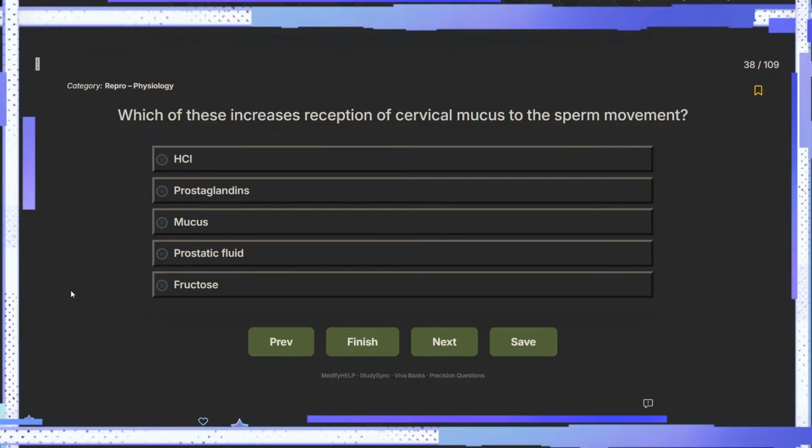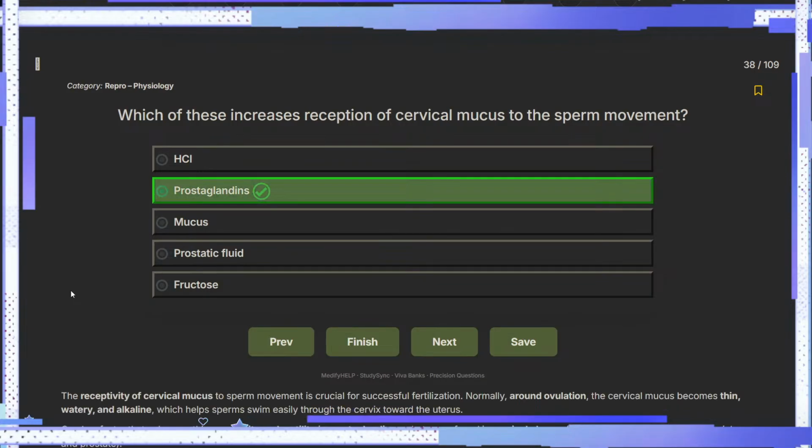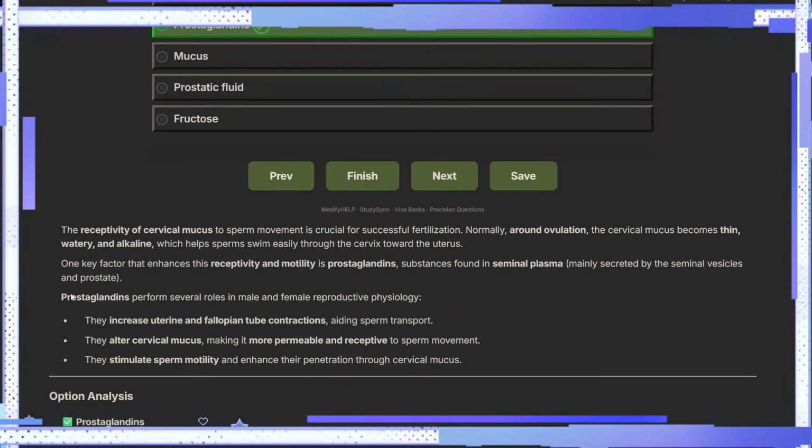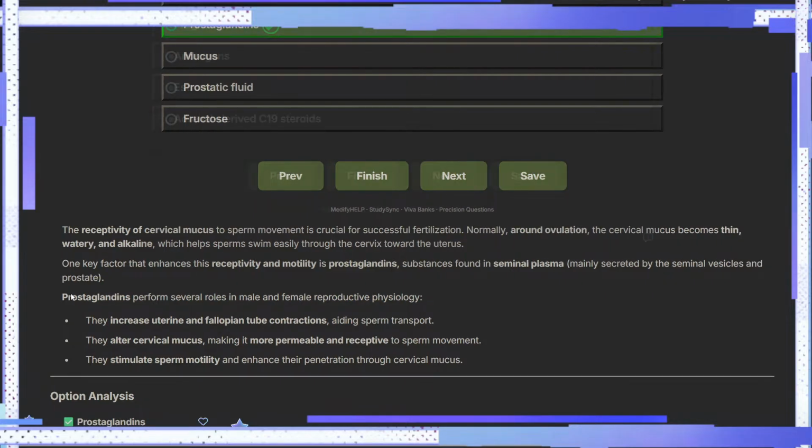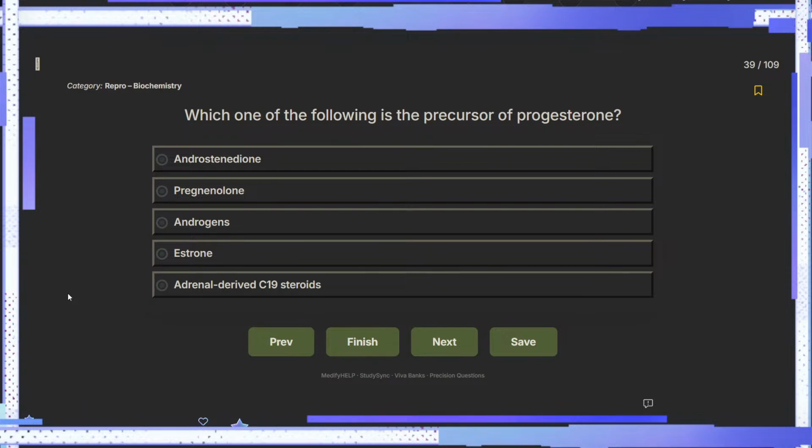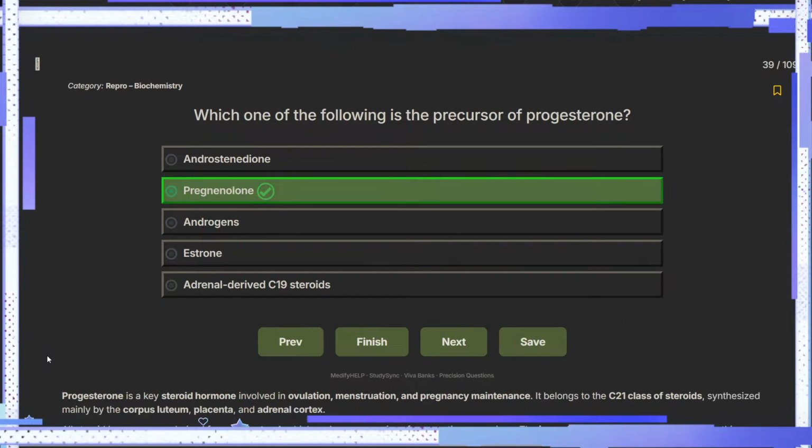Which of these increases the perception of cervical mucus to sperm movement? That is your prostaglandins, right? Very cool things. They help in contraction, and they help in making the cervical mucus permeable and receptive, like a nice wingman for the sperm. Fair enough. Which of the following is the precursor of progesterone? Of course, that is pregnenolone.